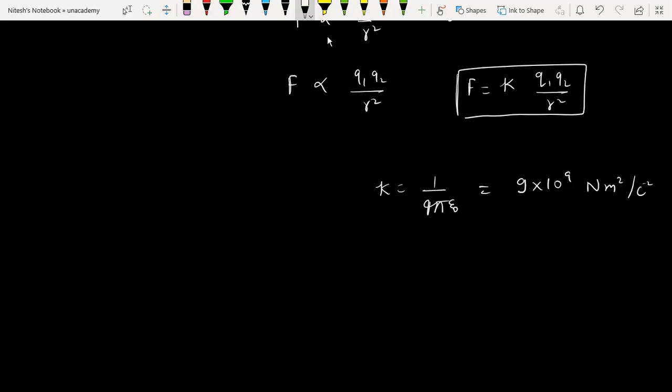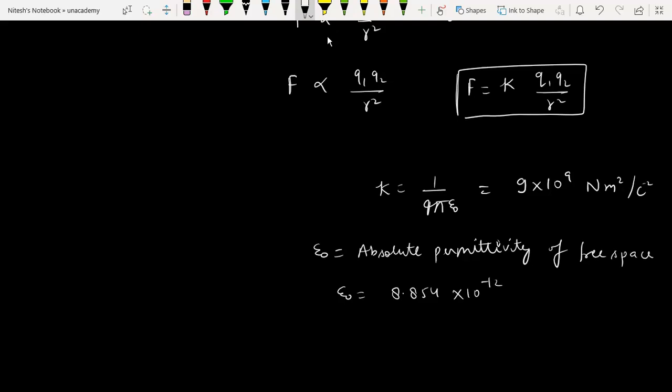What is epsilon naught over here? Epsilon naught is the absolute permittivity of free space. The value of epsilon naught is 8.854 into 10 to the power minus 12, right?